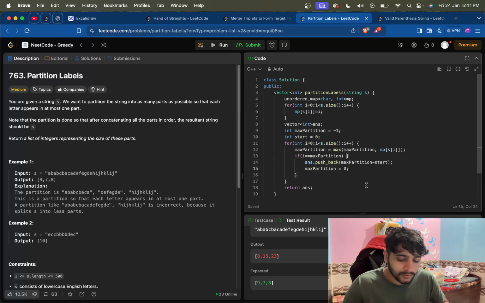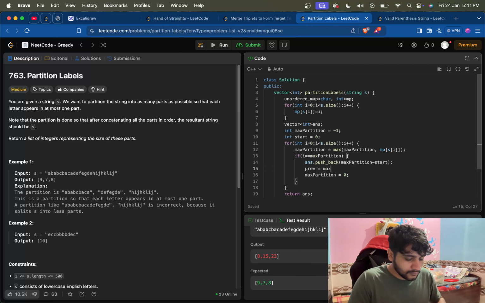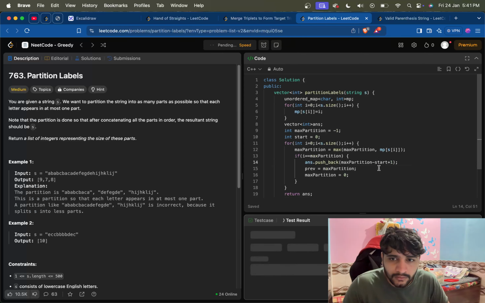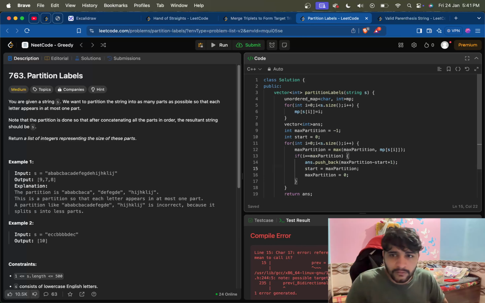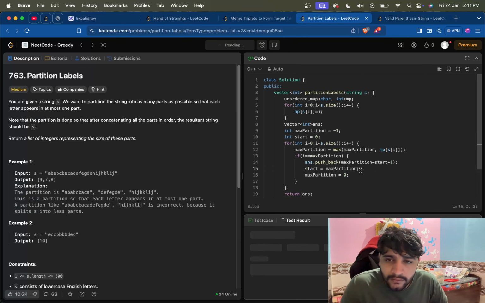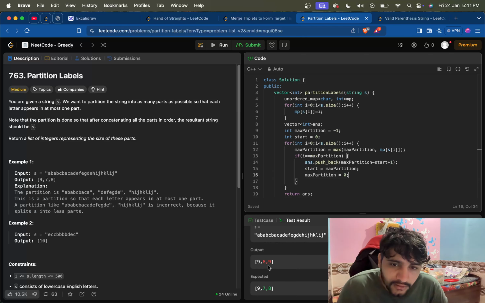Again, the pre will be equal to max partition, and let's say we do this. Okay, it's giving 8, 9, 8, 9, so it's incrementing one value.